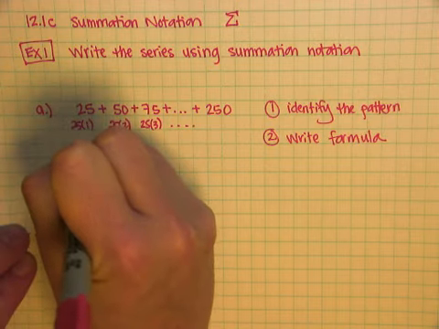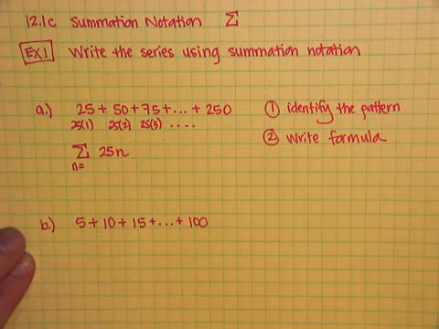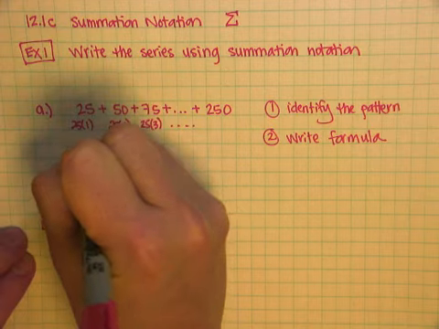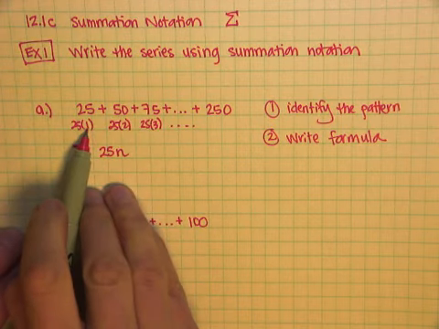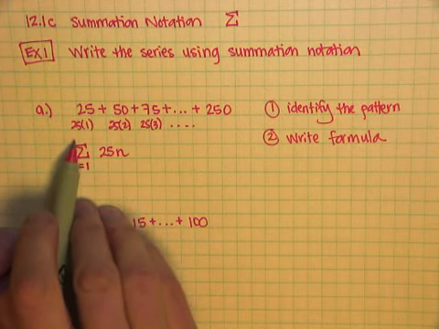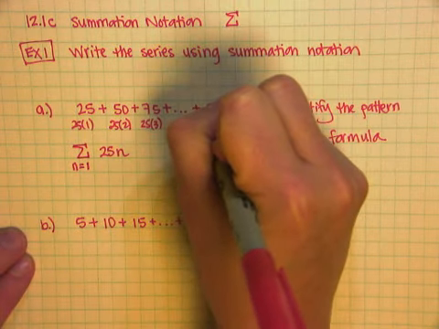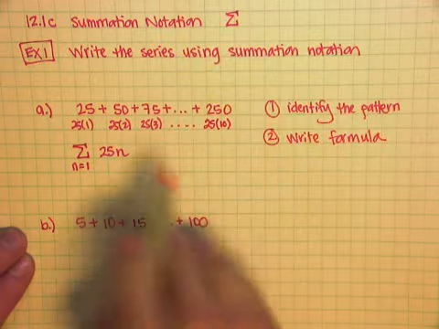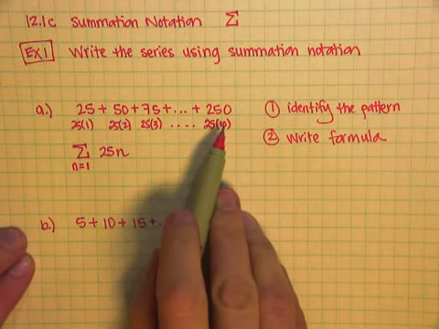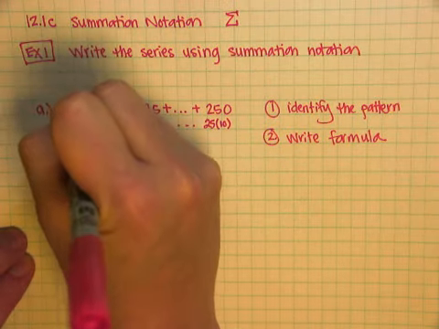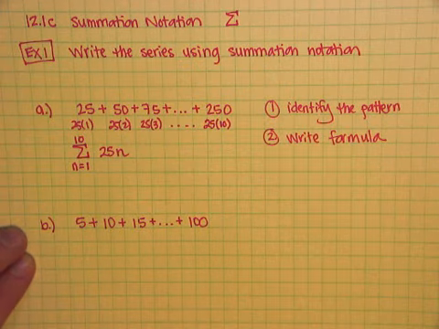My starting point, you put at the bottom. It's kind of like the bottom of an elevator. And I'm going to put a 1 there because the first number I want to plug in is 1. And at the top of the elevator, you're plugging in the last number. Since 250 is the same thing as 25 times 10, I want to stop adding this when I get to 10. So I'm going to put a 10 on the top of the elevator.